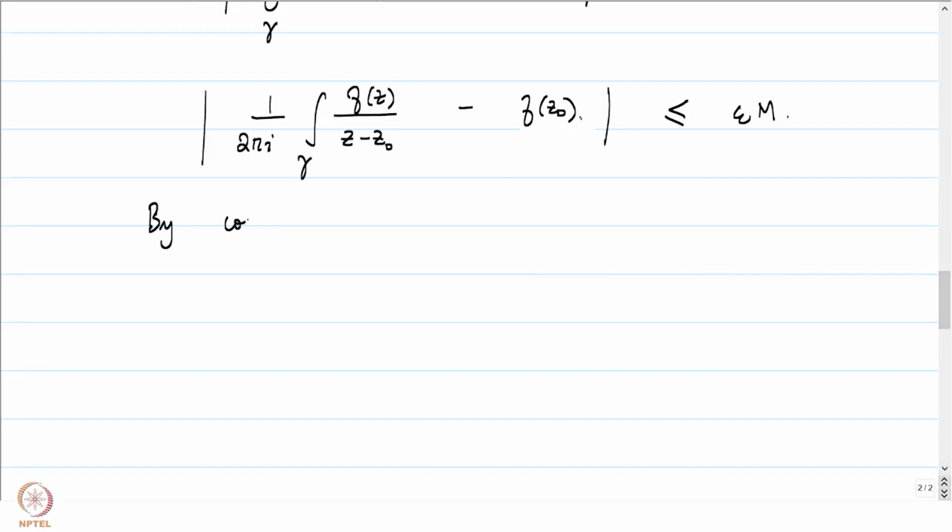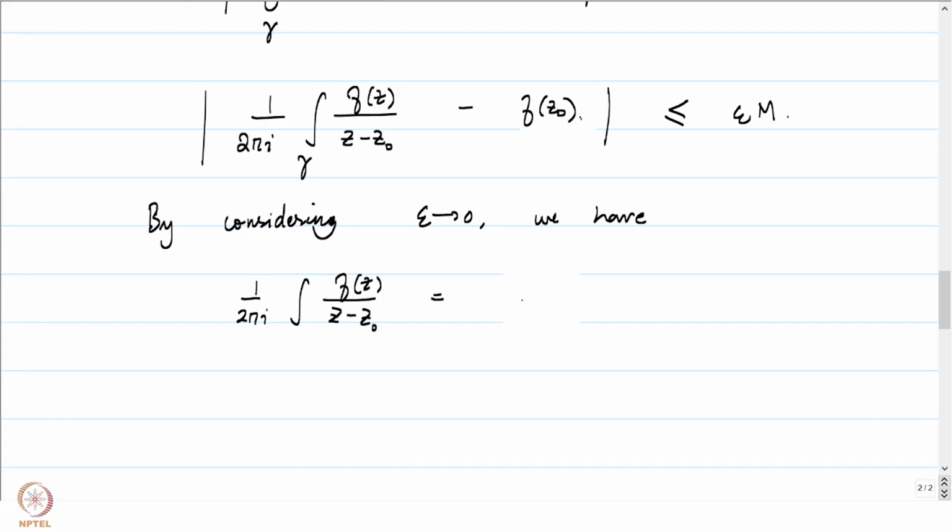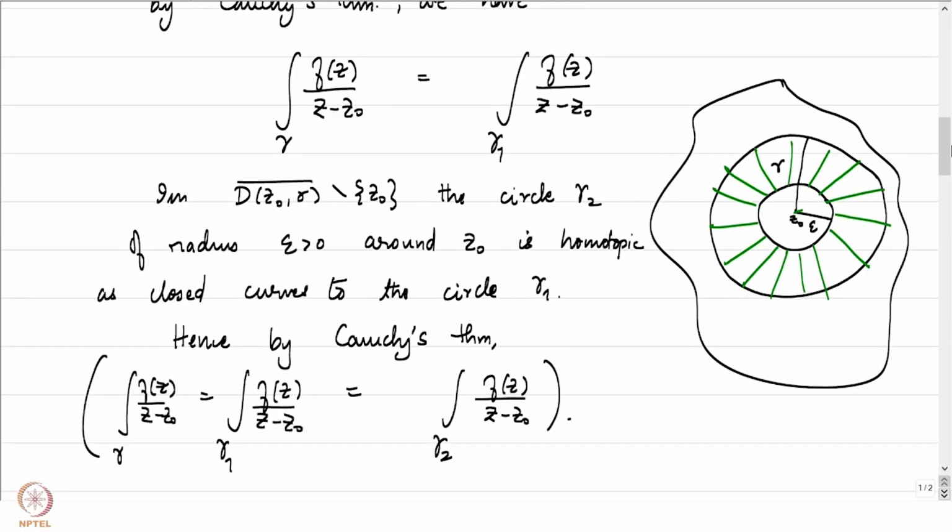By considering epsilon going to 0, we have integral f of z by z minus z naught is equal to f of z naught. And that's precisely what we had set out to prove over gamma. So notice that gamma was a curve which was considered homotopic to the circle of radius r around z0.